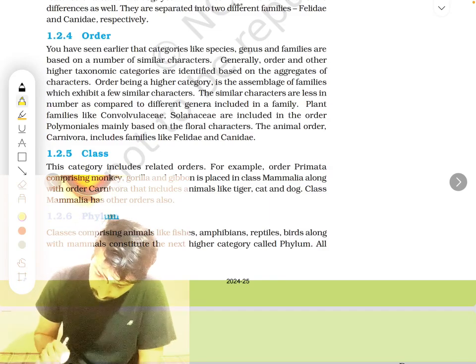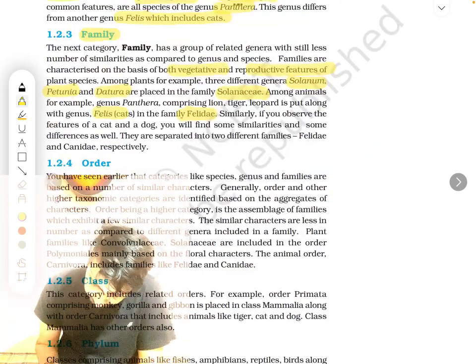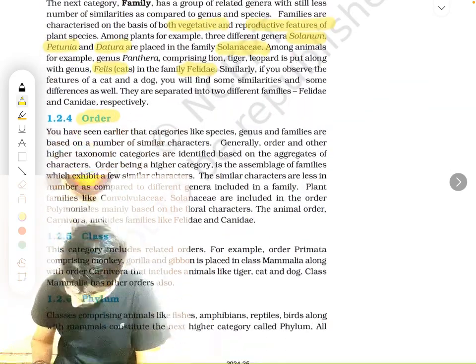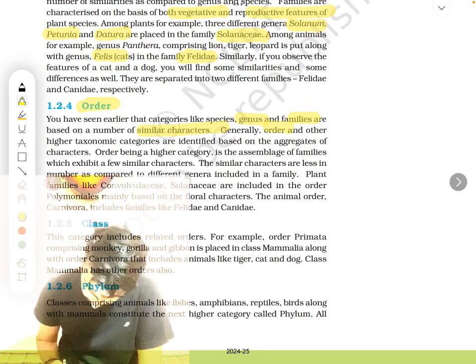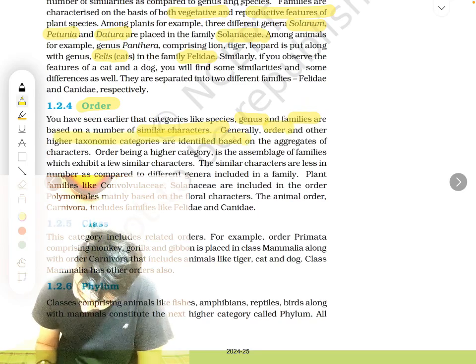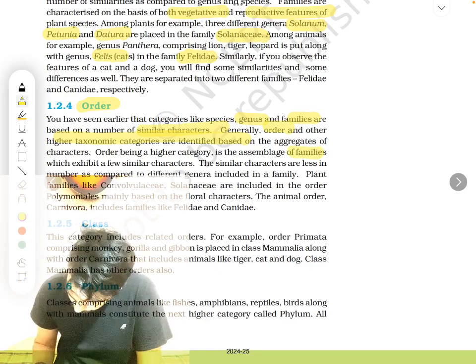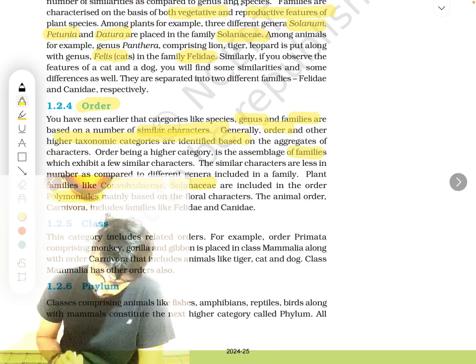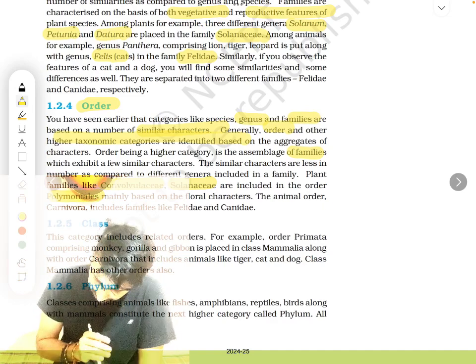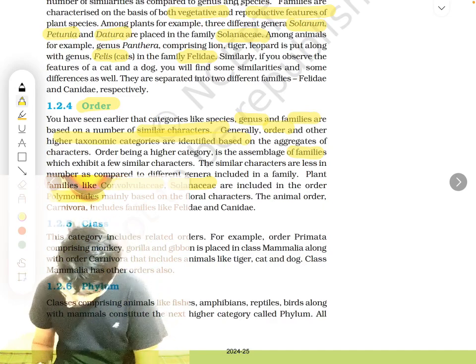Now order. Next step is order. In order you have lots of families present. So genus and families are based on a number of similar characteristics. Generally order or other higher taxonomic categories are classified based on aggregate characters. So they include a lot of families with similar characteristics. Plant families like Convolvulaceae and Solanaceae are included in the order Polymoniales.